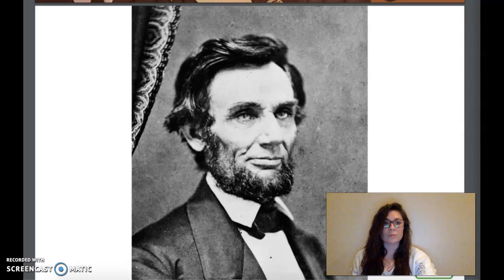Abraham Lincoln won the presidential election in 1860 to become the 16th president of the United States. Unfortunately, the election only proved how divided the country really was. Lincoln believed that slavery should not be expanded to the new states being formed in the West. Many people in the North agreed with this idea and voted for Lincoln.